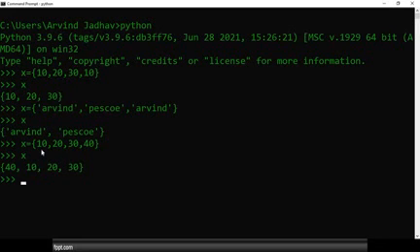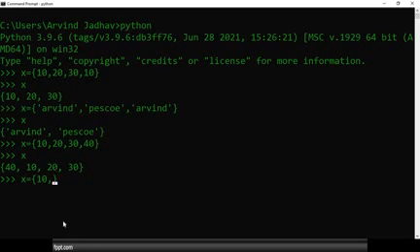See, in the starting I entered 10. Later on I entered 20, later on 30, later on 40. But at the beginning, the first value will be 40. That means is the insertion order preserved or not? Not preserved.